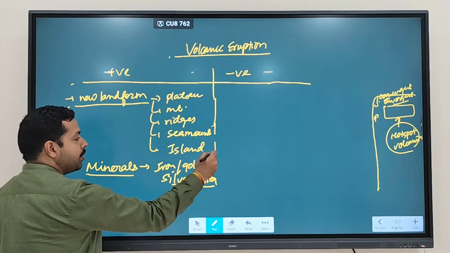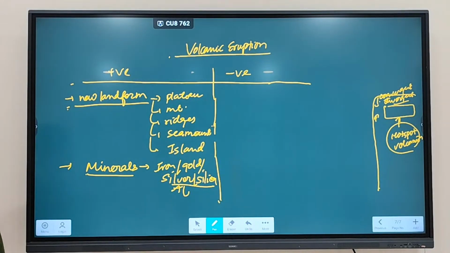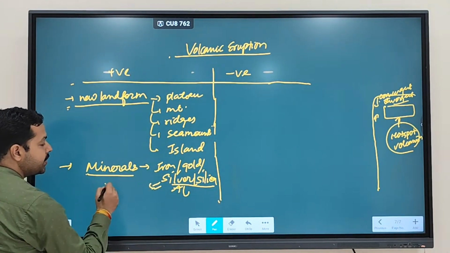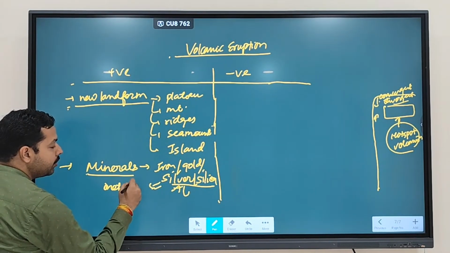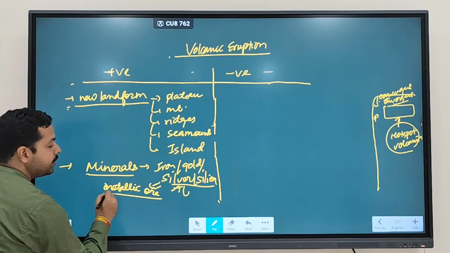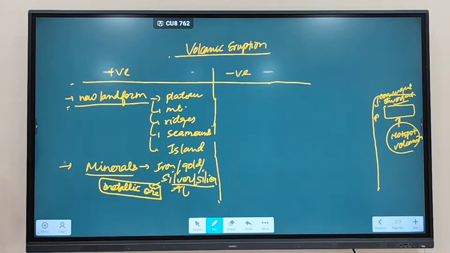All these come out onto the surface because of volcanic eruption. So that's why these new mineral resources are brought onto the Earth's surface, and they are held where? What we call the metallic core. These minerals are present in the metallic core.